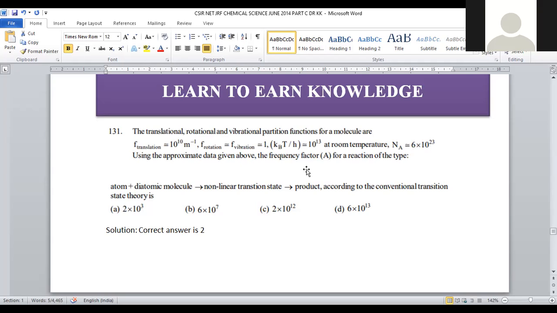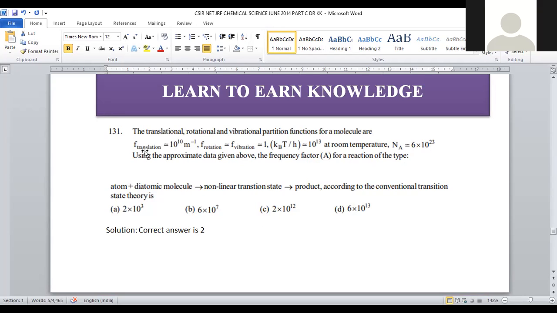Using the approximate data given above, what is the frequency factor A for the reaction of the type atom plus diatomic molecule, where they combine to form a non-linear transition state? The mechanism proceeds through the non-linear transition state and is eventually converted into a product, according to conventional transition state theory.